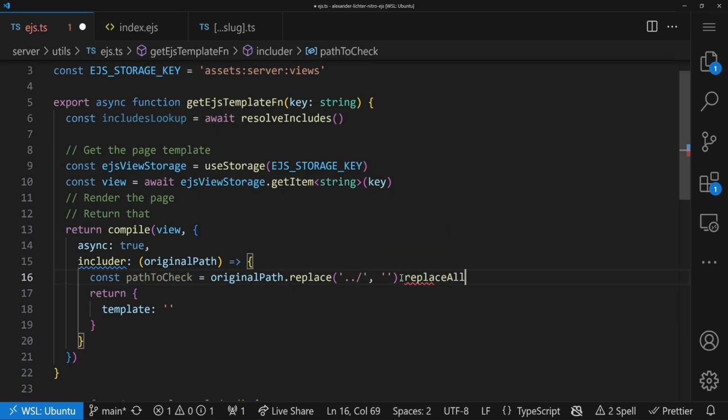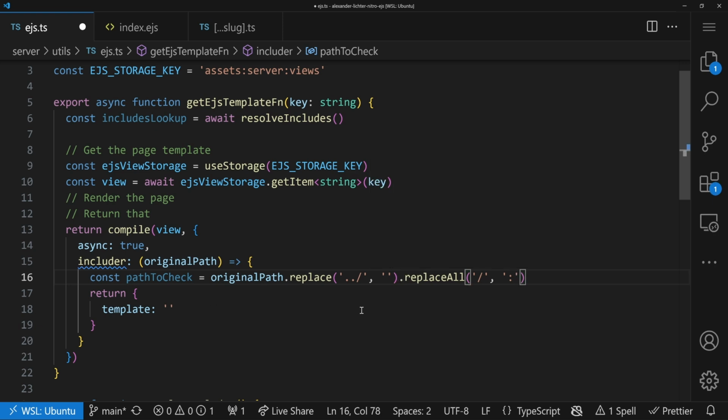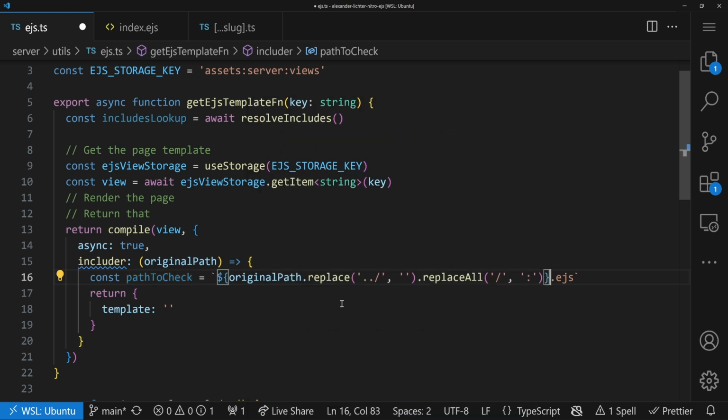And then we want to replace all the leftover slashes with colons. And we have the path to check. Now the only thing we want to add is EJS, of course, at the end, because the file ending is also important. We can move it in a template string as well. We can split it up a little bit, and that's that. And now what we want to do is we want to say, does it exist?